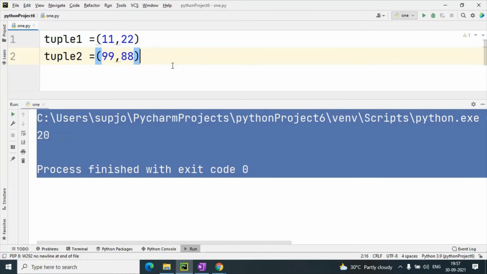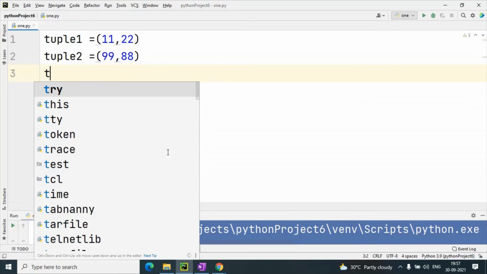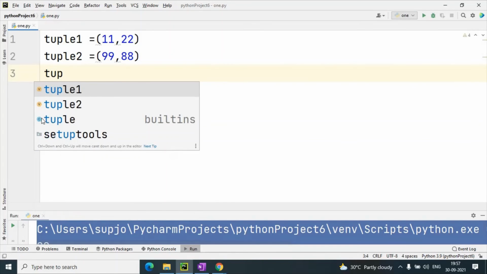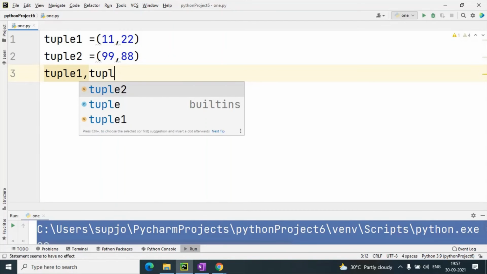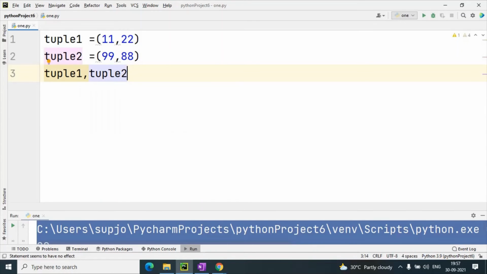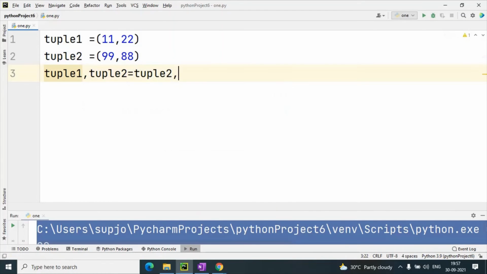So when I write this code, tuple 1 comma tuple 2 equal to tuple 2 comma tuple 1.